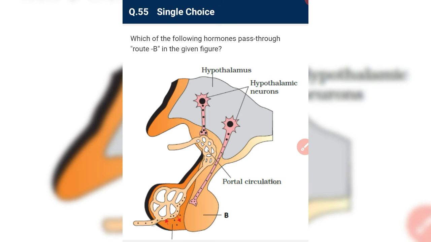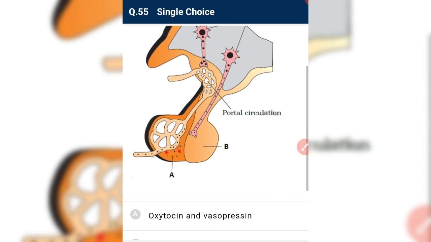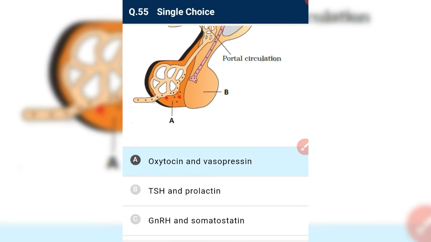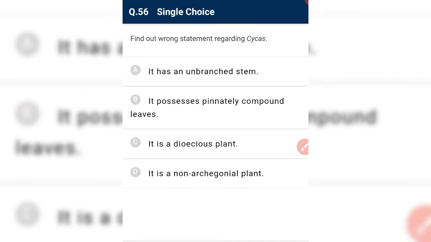Which of the following hormones passes through route B? Okay, route B means posterior pituitary, and the posterior pituitary secretes two hormones, that is oxytocin, also known as pitocin, and ADH, that is also known as vasopressin.